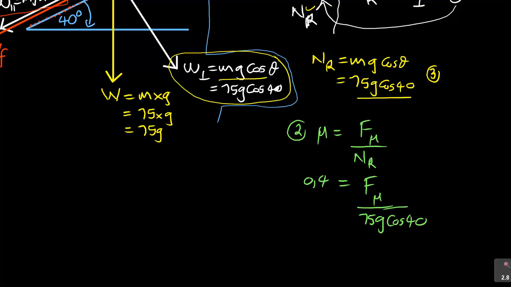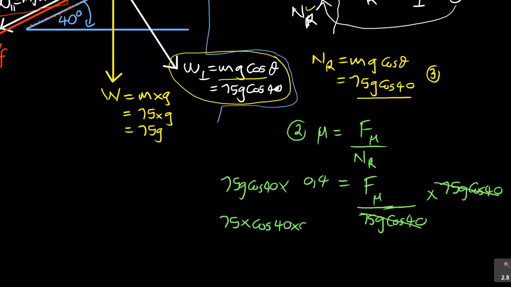You can simplify it, but I chose not to simplify it so that I don't have to keep on writing these decimal numbers. Now I need to remove this fraction. So I must multiply by 75 G cos 40 on the left hand side and right, so that this fraction is gone and I'm left with F mu now. So that 75 times cos 40 times 0.4 is equal to F mu.